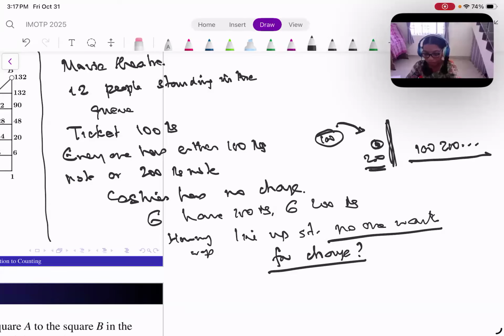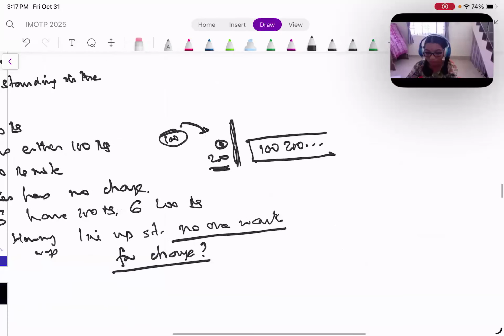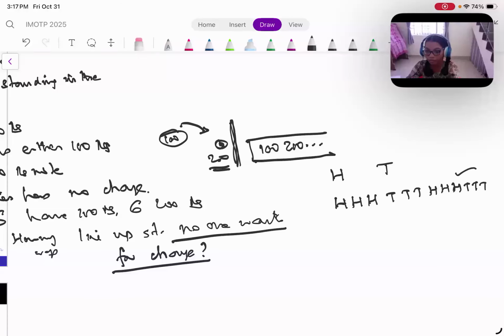So suppose I can arrange in such a way that no one has to wait for change. Suppose the 100 rupee note is H, and the 200 rupee note is T. H, H, H, T, T, T, H, H, H, T, T, T is one possibility, because I would have got three H's and then three T's, and every 200 rupee note would have been given change.